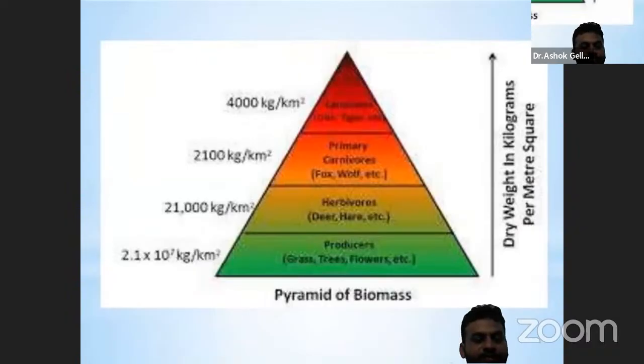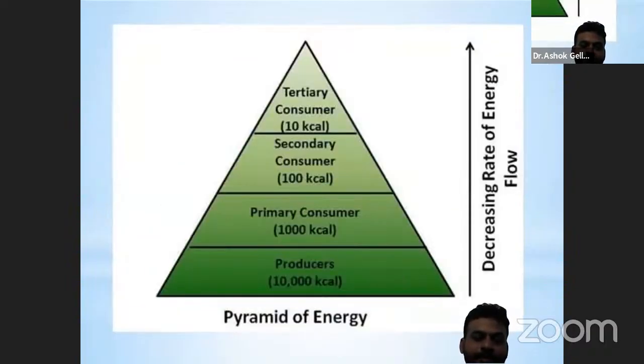Next one is the pyramid of biomass. Biomass refers to the mass of living organisms present in each trophic level. The pyramid of biomass is generally upright for the ecosystem. The other one is the pyramid of energy, the decreasing rate of energy flow from producers to tertiary consumers, the apex consumer.